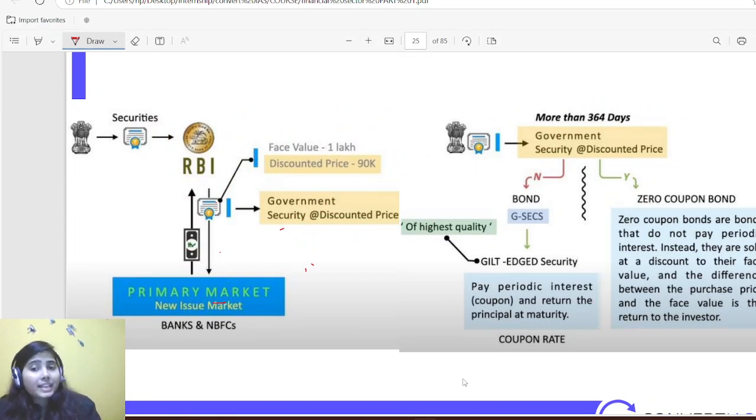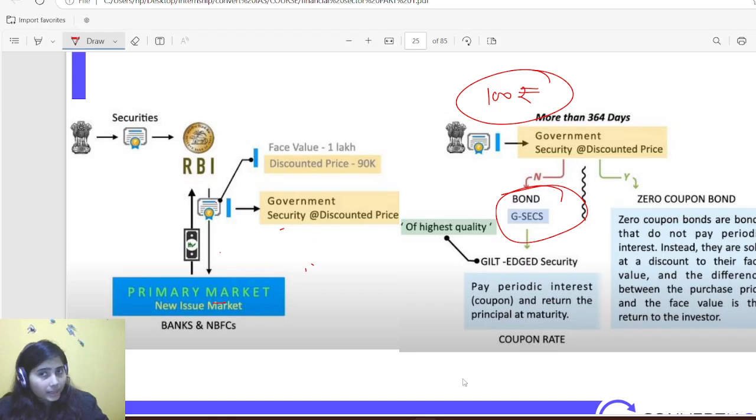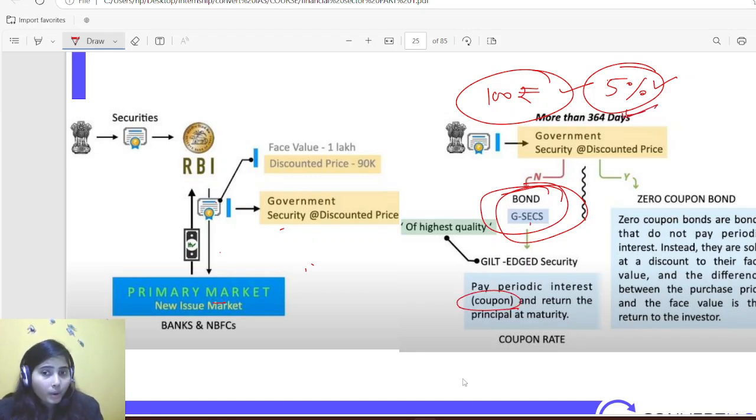When securities are issued based on an interest rate, like if government is issuing 100 rupees worth of government bond, and they are saying that in a year government will be paying 5% interest on it, then it is called bond, government securities. And this interest rate is known as coupon.